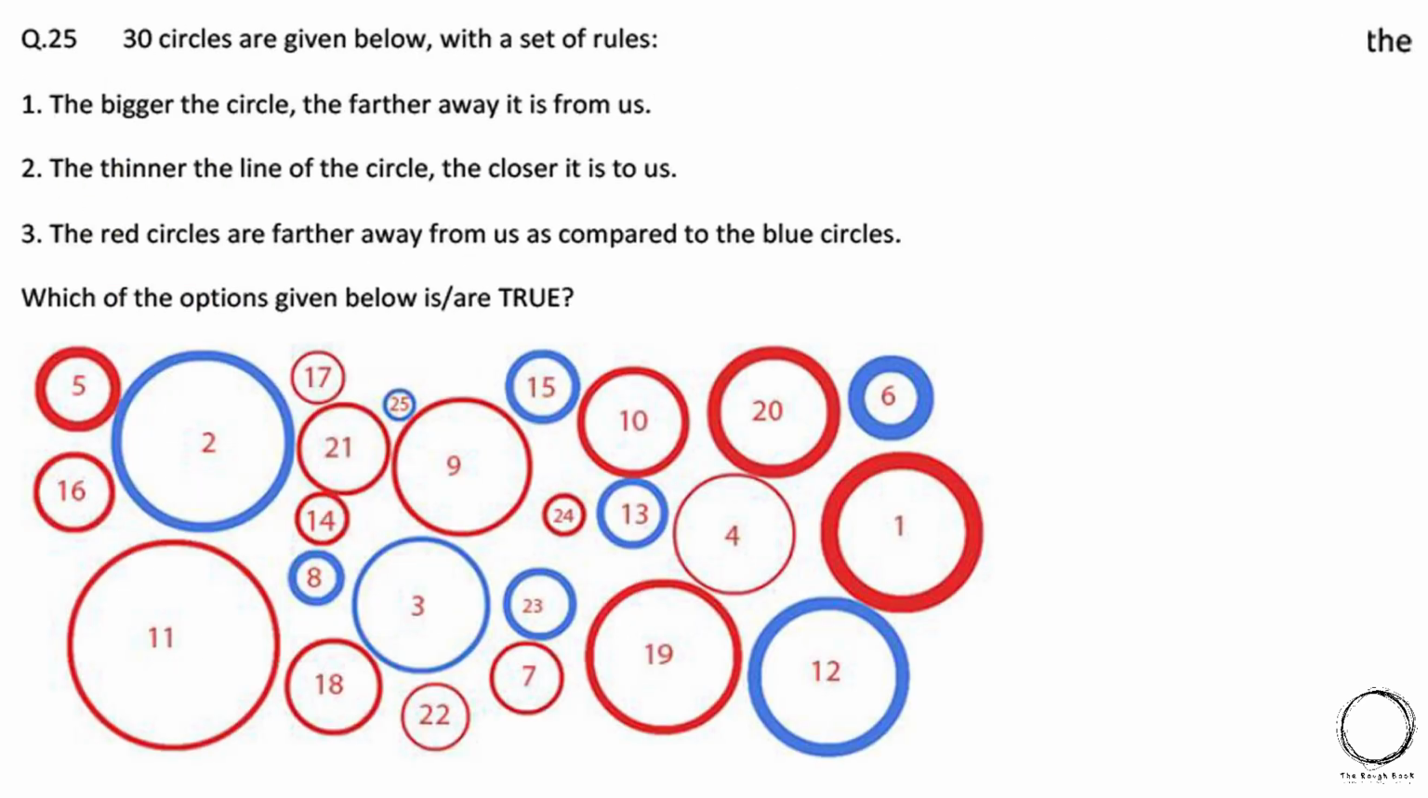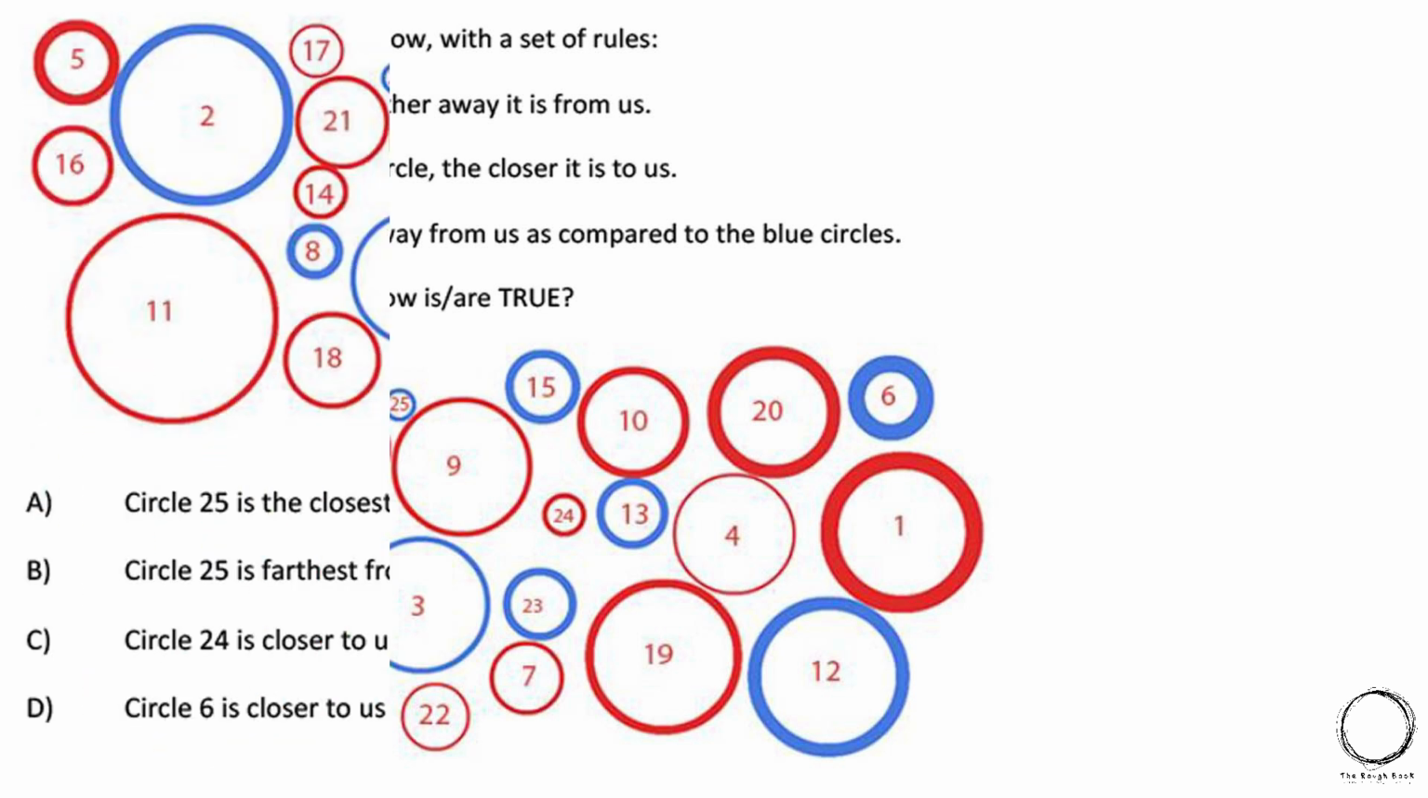Moving ahead, 30 circles are given below with a set of rules. 1. The bigger the circle, the farther away it is from us. Second, the thinner the line of the circle, the closer it is to us. Third, the red circles are farther away from us as compared to the blue circles. Which of the options given below are true?